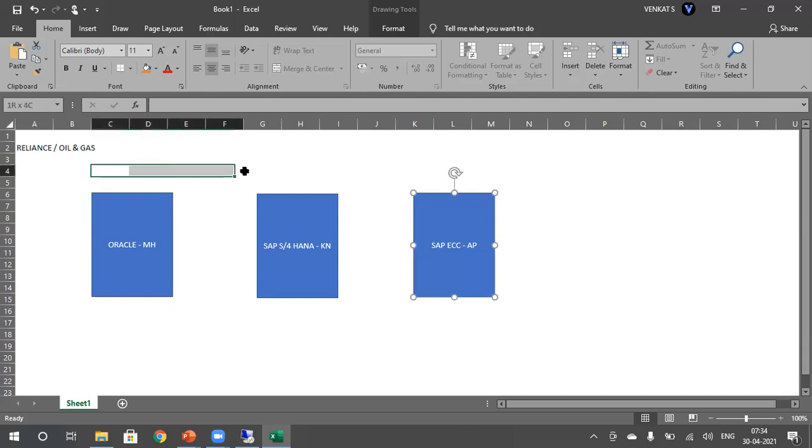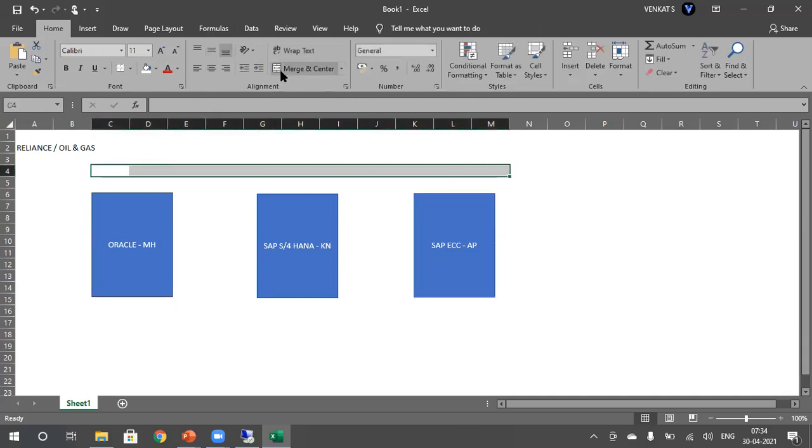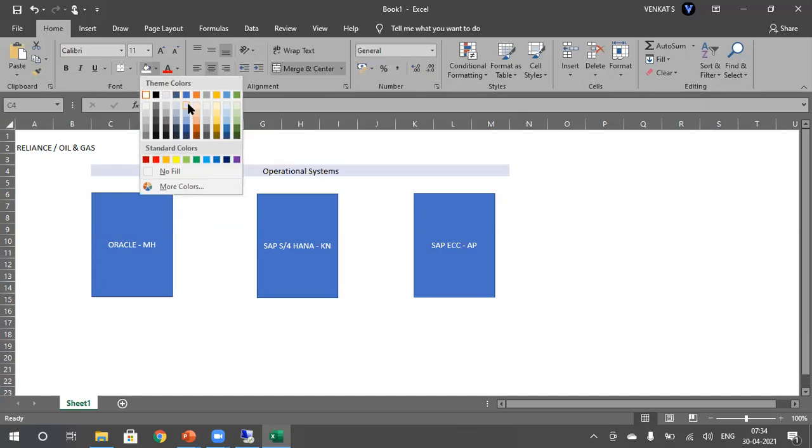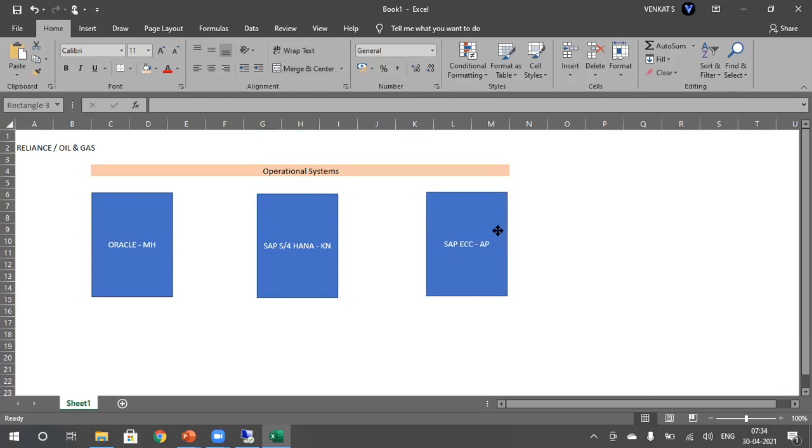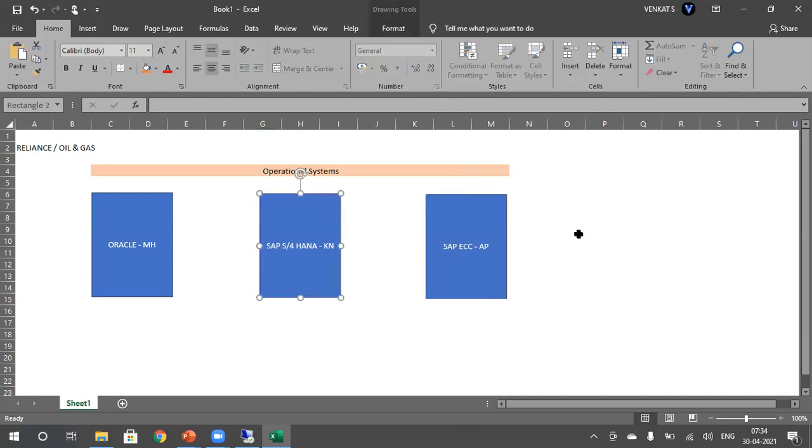So these three are considered as operational systems. Okay, these three are considered as operational system because these three are already running in their business. So they have their all transactions data, all master data, everything available in these three systems.